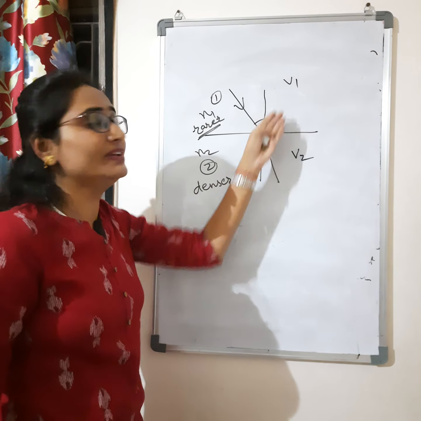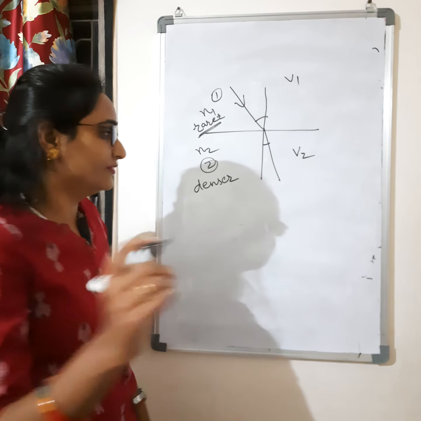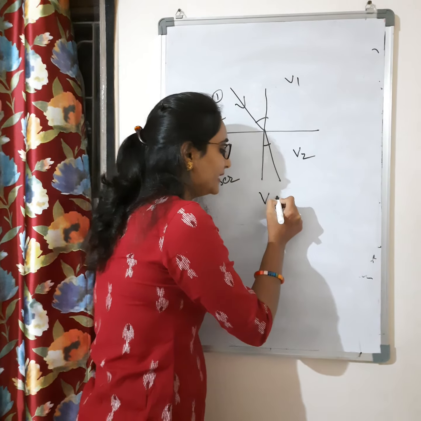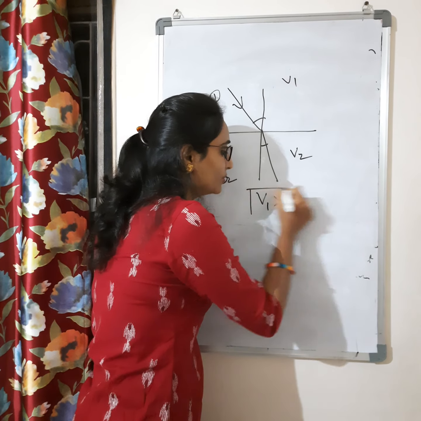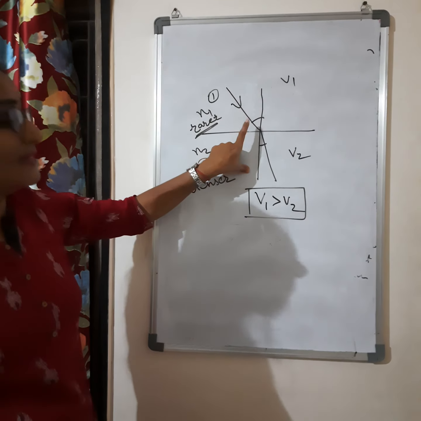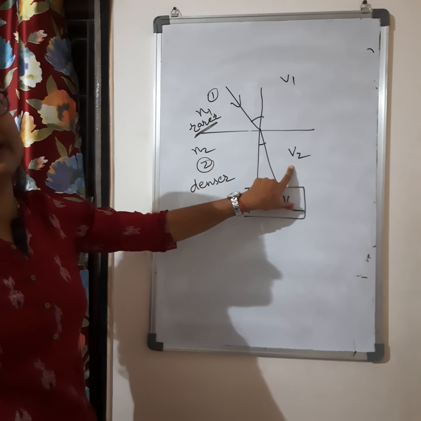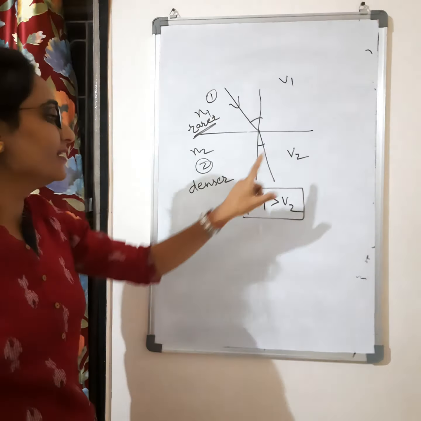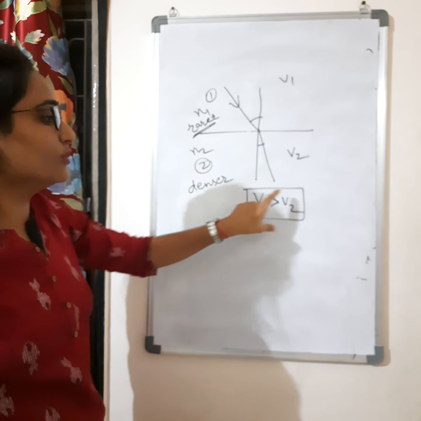What is the relation between V1 and V2? V1 will be greater than V2. You know the velocity of light in a rarer medium is greater than the velocity of light in a denser medium, right? Okay, this is the relation for velocity of light.